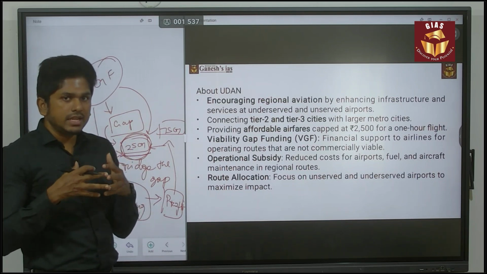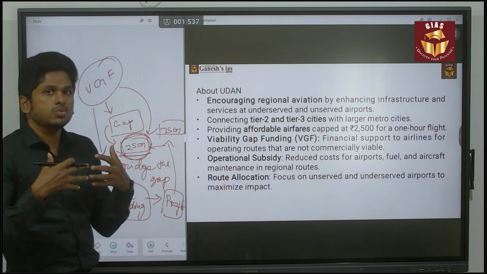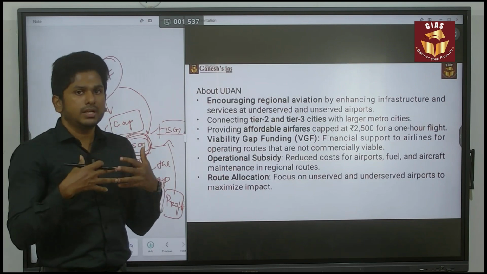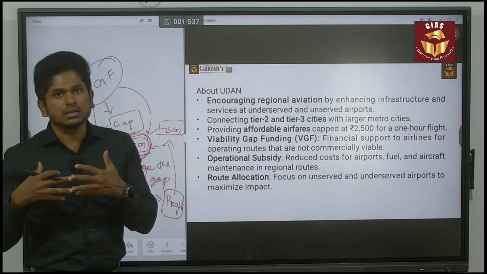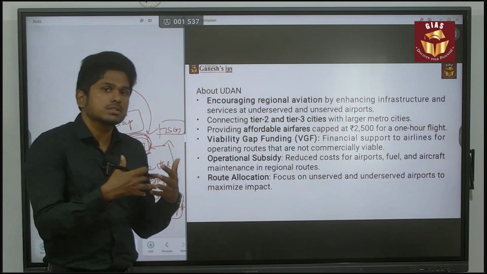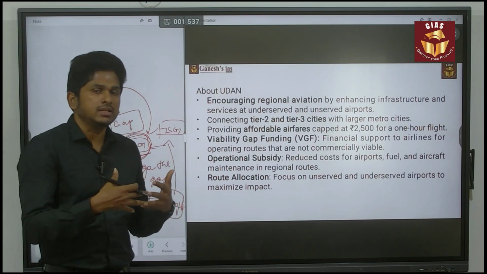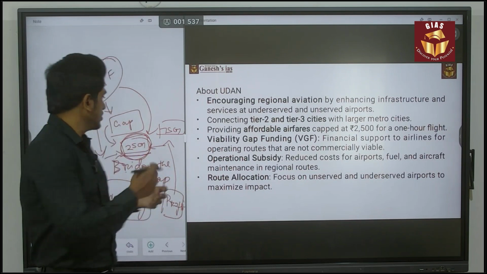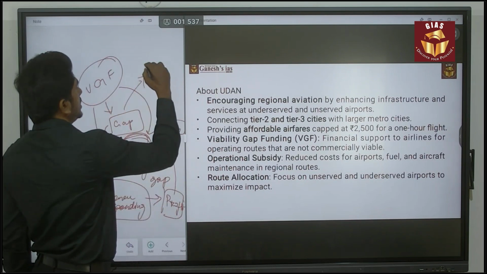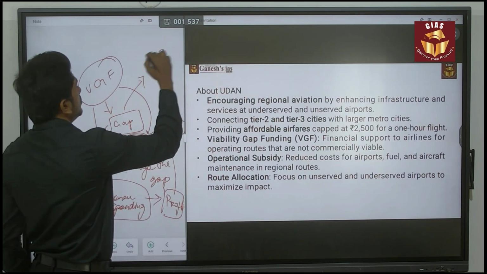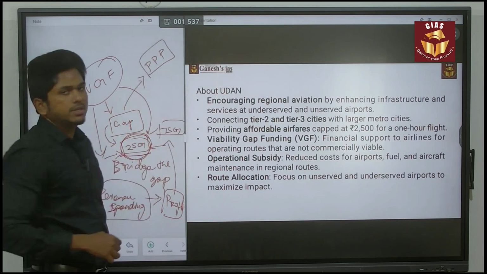So there is a need for the growth of infrastructure to provide inclusive growth, but due to the loss, most of the companies won't focus on that region. To overcome that, the government will provide money. So this is called viability gap funding. It comes under the public private partnership.